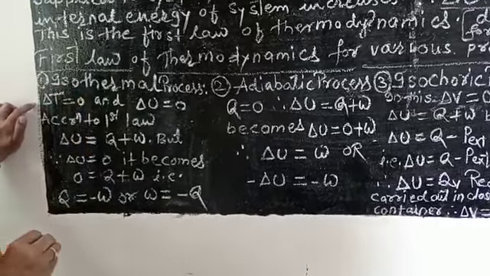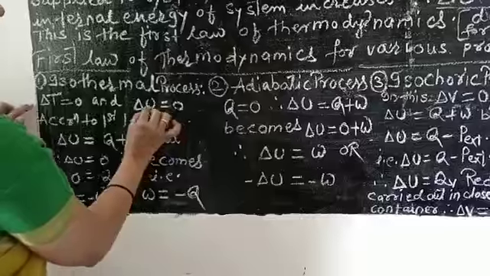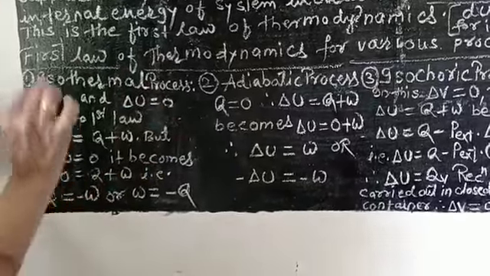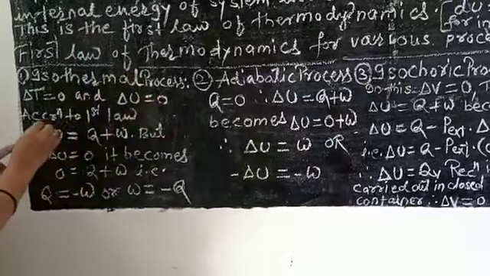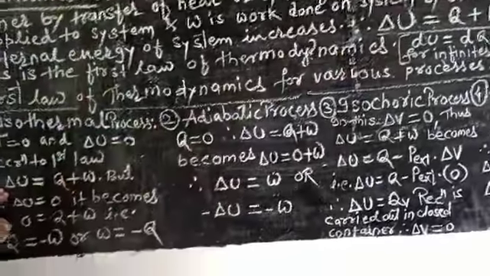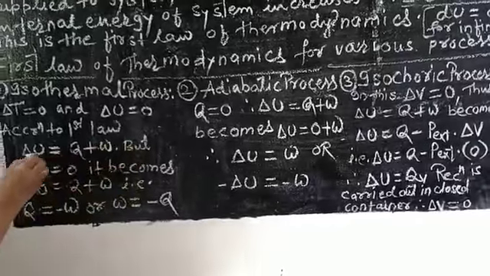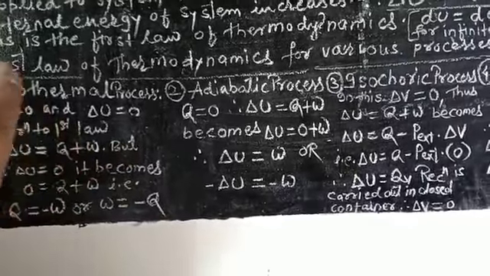Since delta T is equal to 0 for an isothermal process, the change in internal energy also becomes 0, and therefore according to the first law of thermodynamics, delta U is equal to Q plus W.